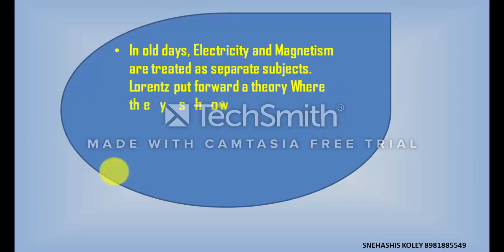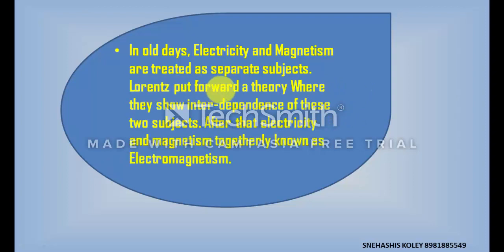In the old days, electricity and magnetism were treated as separate subjects. Lorentz put forward a theory showing the interdependence of these two subjects. That means electricity depends on magnetism and magnetism depends on electricity, which means with the help of electricity we can produce magnetic effect, and with the help of magnetism we can produce electricity. After that, electricity and magnetism together became known as electromagnetism. This is known as the unification of electricity and magnetism.